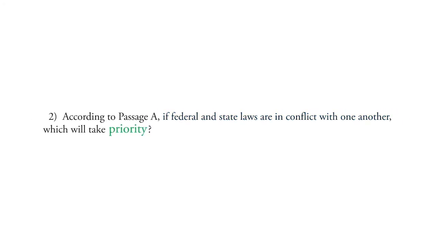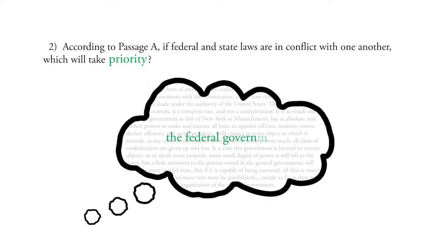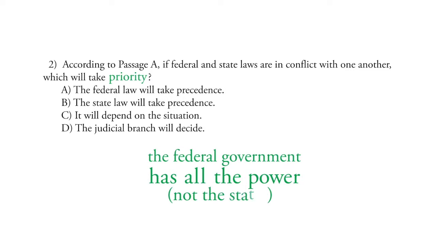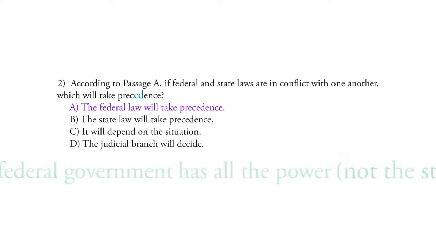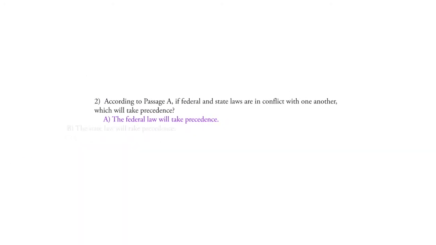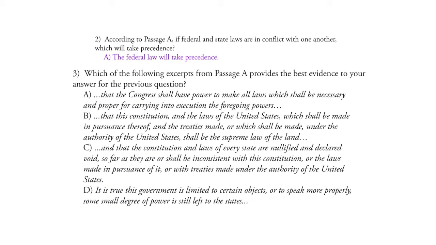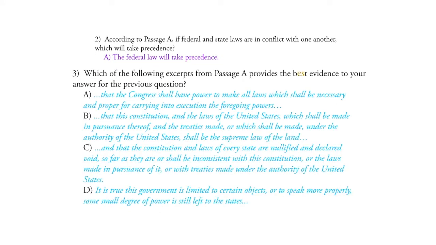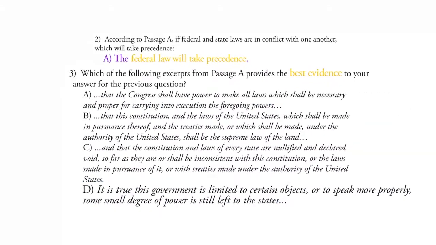Okay, so once you're sure about the meaning of precedence, then you ought to be able to recall from the passage that the central or federal government has all the power, right? Not the states. So thus, choice A, the federal law will take precedence, is the best answer. So since you were able to answer question 2 without returning to the passage, we must look through the answer choices for question 3 and find the place in the passage that best supports the idea that federal law will take precedence. So let's look at the answer choices for number 3.